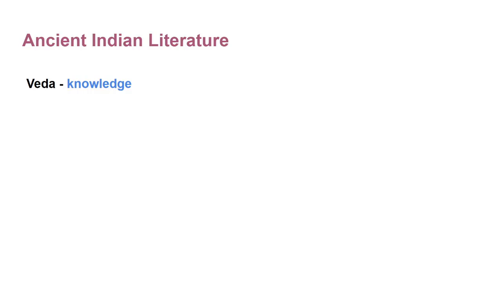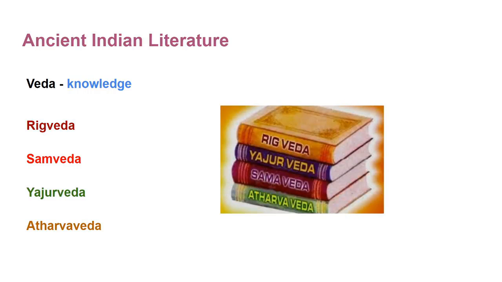There are 4 Vedas: Rigveda, Samveda, Yajurveda and Atharva Veda. Now we are going to talk about each one in some detail.